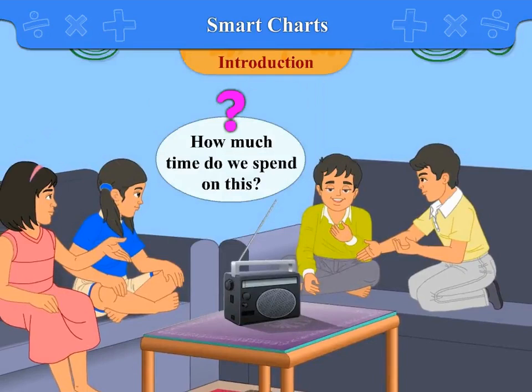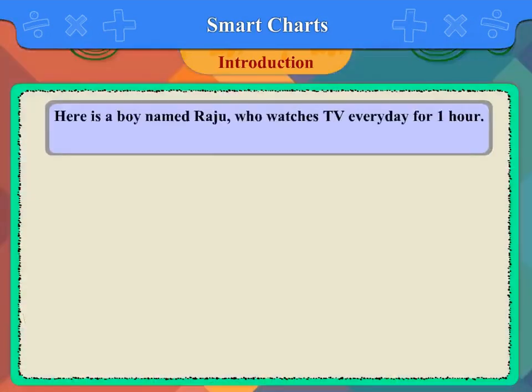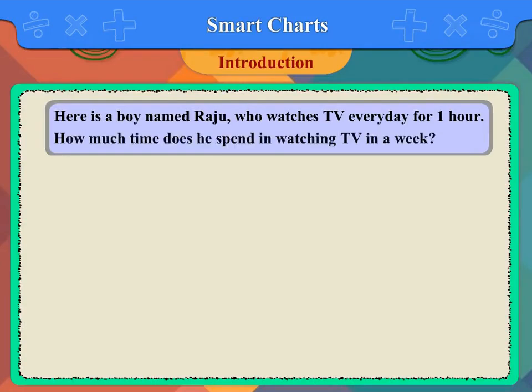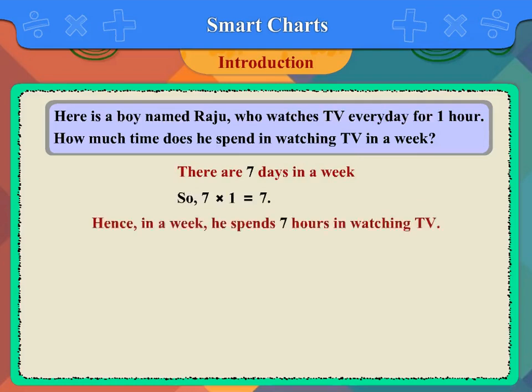How much time do we spend on this? Here is a boy named Raju who watches TV every day for 1 hour. How much time does he spend in watching TV in a week? There are 7 days in a week, and Raju watches TV for only 1 hour every day. So, 7 into 1 is equal to 7. Hence, in a week, he spends 7 hours in watching TV.